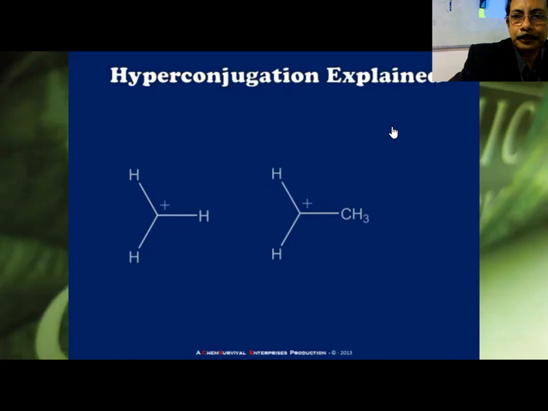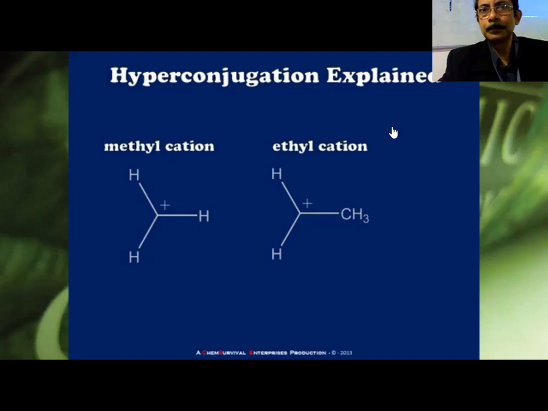So here I've drawn for you the methyl cation and the ethyl cation. And these two carbocations you're not really going to see in a genuinely bona fide reaction because they're just not stable enough. But they're the simplest examples that will allow me to demonstrate how hyperconjugation works. So let's set aside the fact that these are unreasonably unstable.